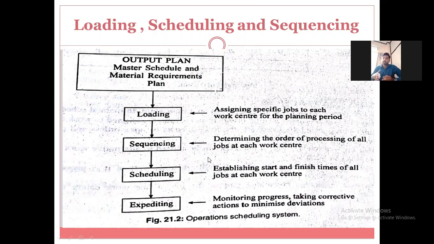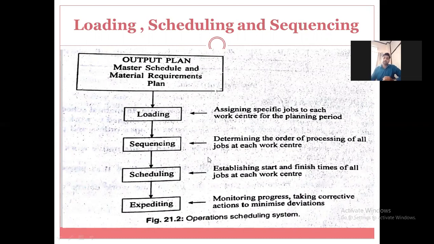So here you need to provide the sequence, or give the priority of work performance.